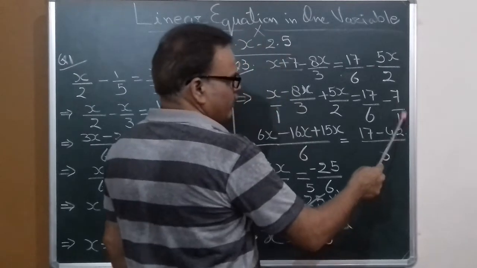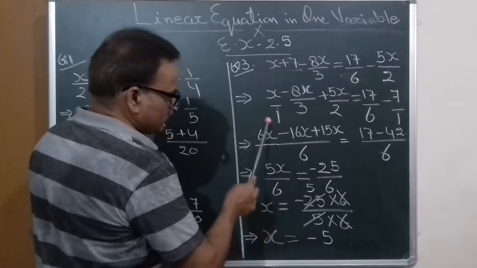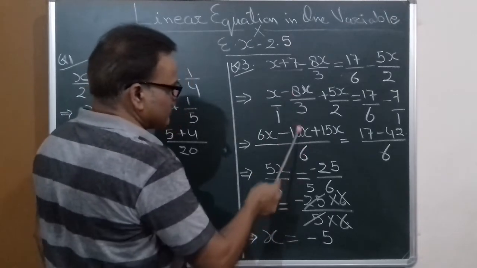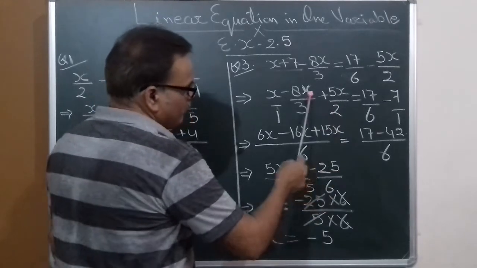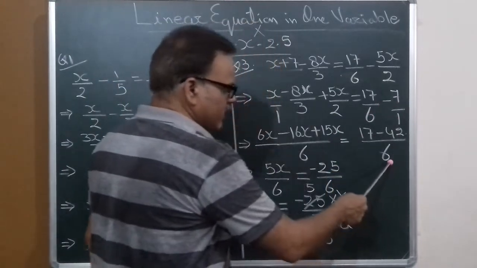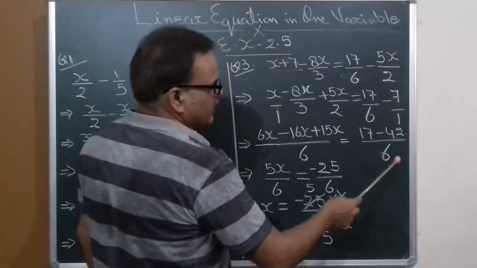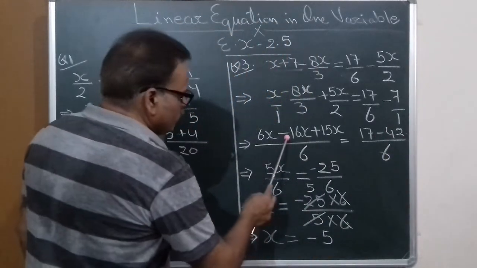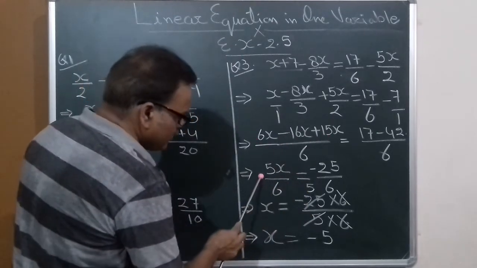Now take 1 as a denominator to subtract. Now 1, 3 and 2, so the LCM is 6. Now 1 6s are 6 and 6 into x, 6x, 3 2s are 6, 2 8s are 16x, and the sign is minus. Now here the sign is plus, so put plus here. Be very careful about sign. 2 3s are 6 and 3 5s are 15x. Now come here, 6 and 1, so LCM will be 6. 6 1s are 6, 1 into 17, 17, and 1 6s are 6 and 6 into 7, 6 7s are 42, so minus sign is there, so minus 42. Now minus 16x plus 15x plus 6x, so 15 plus 6 is 21, minus 16 it is 5x.